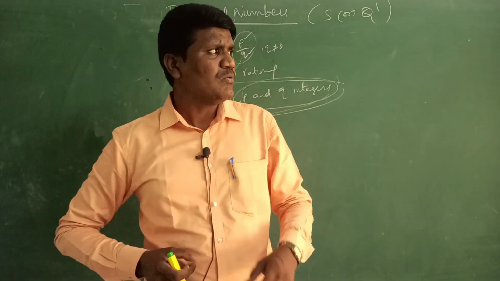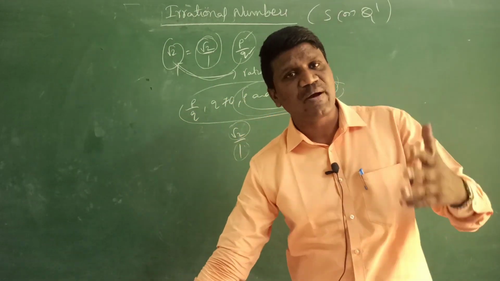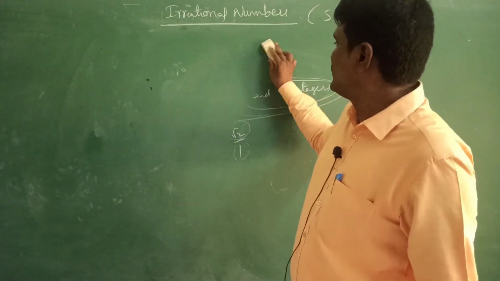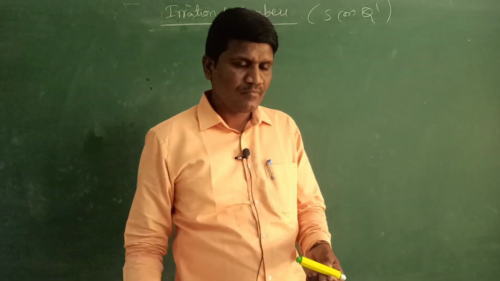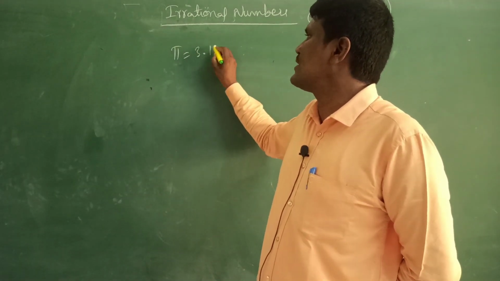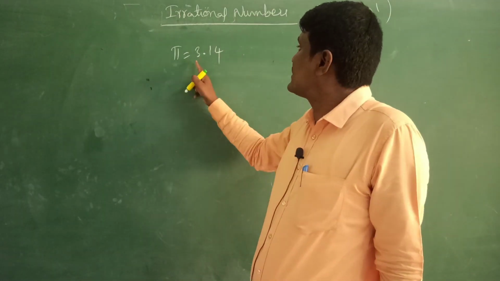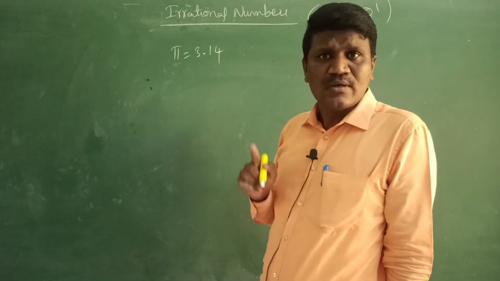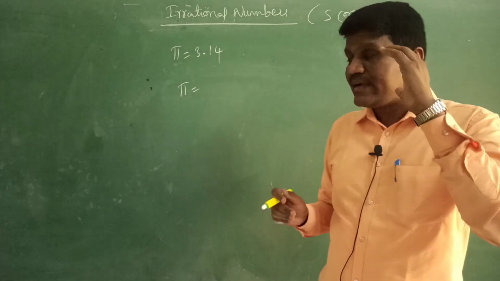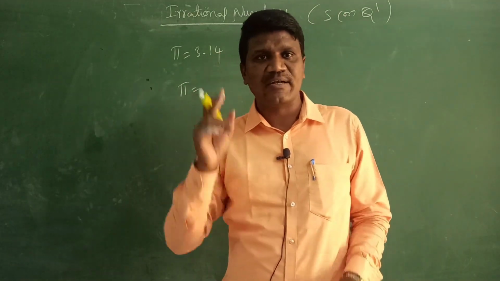Okay students, now in the textbook they have given what is pi. Already you know what is pi. Let us see once again what is pi. Just quickly we will see the pi value. Generally we will take it as 3.14. So what is meant by pi? Pi is nothing but the ratio of circumference and diameter.